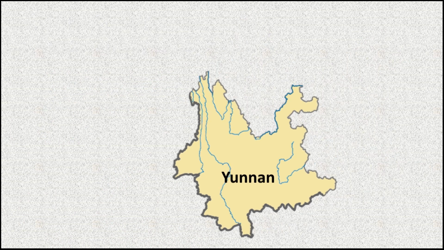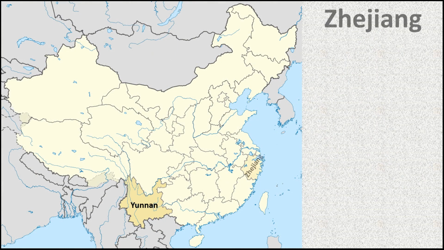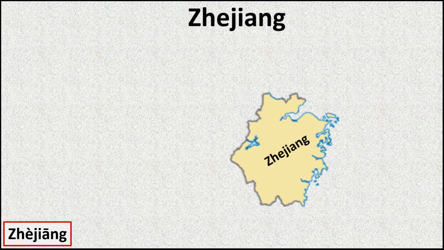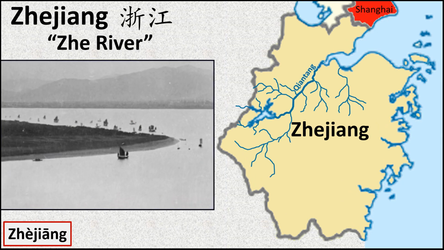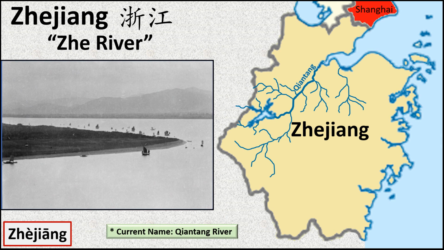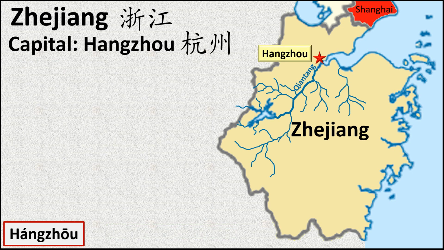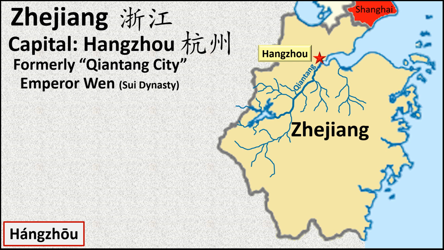We will now leap to the east and arrive at the province of Zhejiang. It's named for the Zhe River, the ancient name for the Qiantang River. The capital city is Hangzhou, which for much of its ancient history was called Qiantang City. Yep, the same name as the current name of the river. Then, in 589 of the Common Era, the Sui dynasty emperor discarded the name Qiantang and renamed the capital Hangzhou.